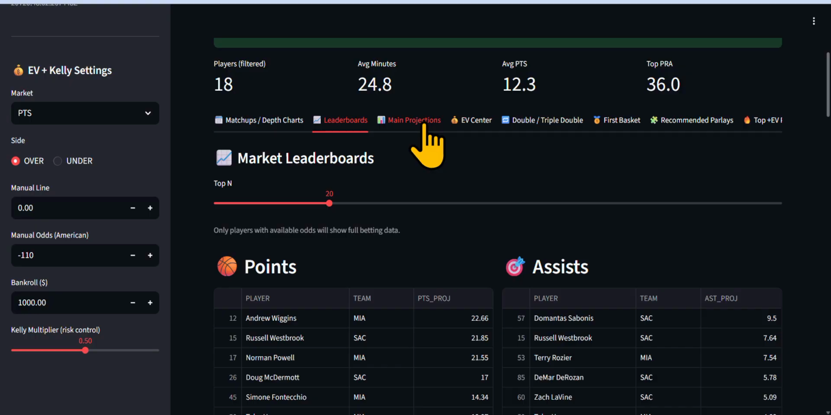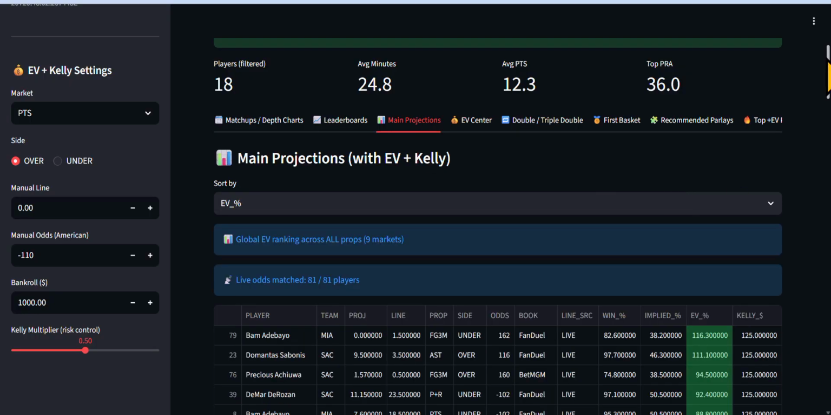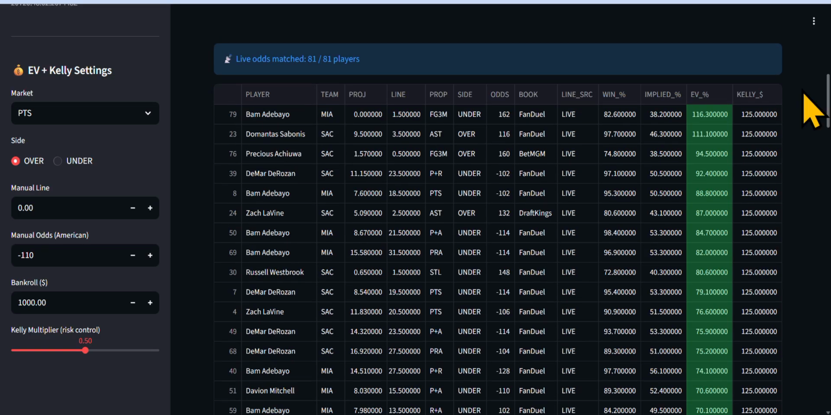When we go to main projections, this is where the bread is made. All right. This is where the flour and the water gets mixed with the salt. Right here. Here's your EV percentage. Here's your win percentage. Here's your implied percentage. Okay. Here's your Kelly. Now the Kelly. All right. This is how you build your bankroll.